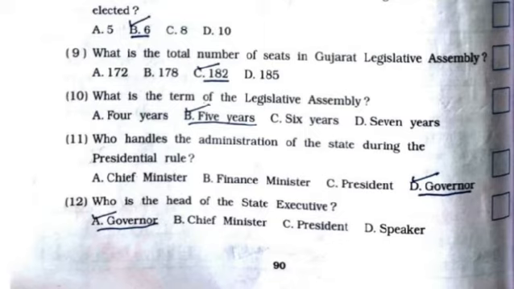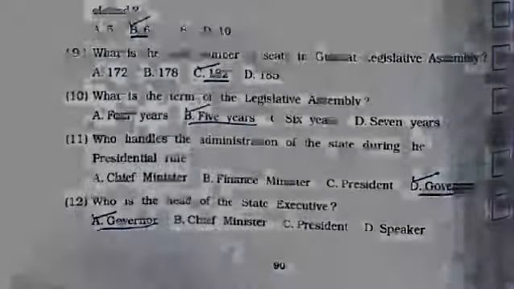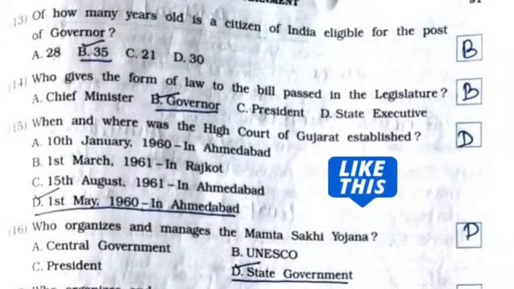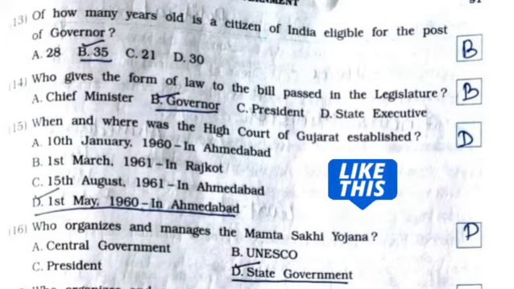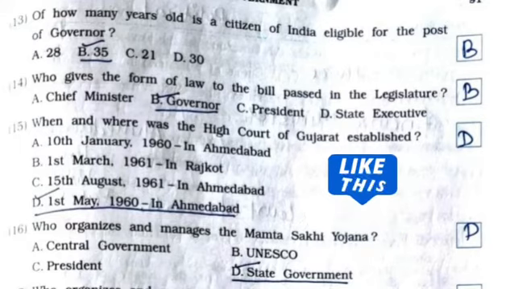12th, who is the head of the state executive? It's option number A, Governor. 13th, of how many years old is a citizen of India eligible for the post of governor? It's option number B, 35. 14th, who gives the form of law to the bill passed in the legislature? It's option number B, Governor.